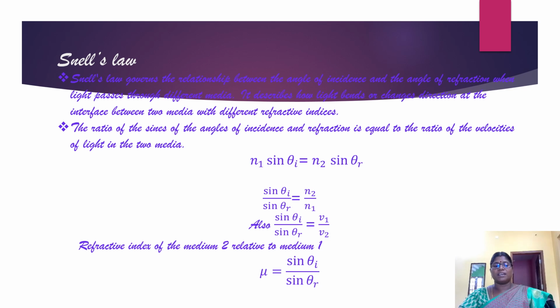So generally the refractive index of a medium relative to another medium, usually the medium 1 is taken as vacuum. Mu is equal to sine i by sine r.